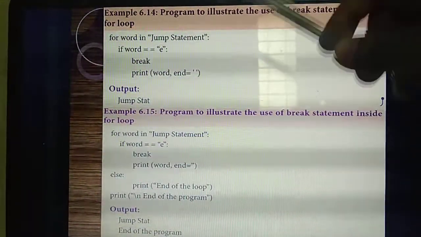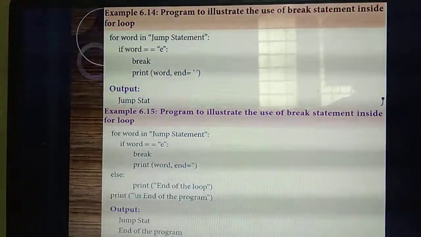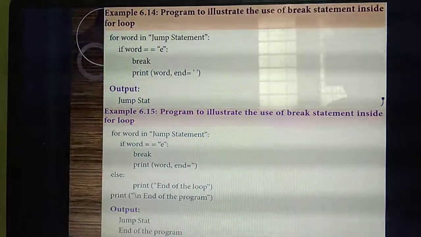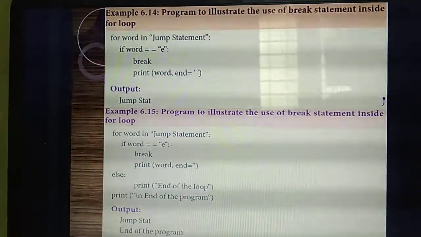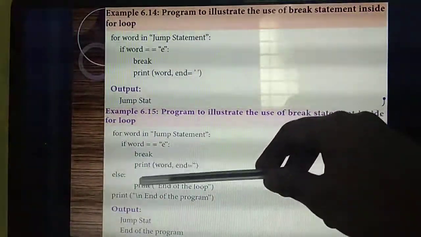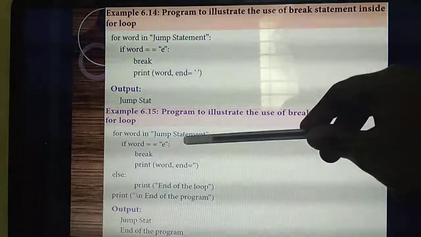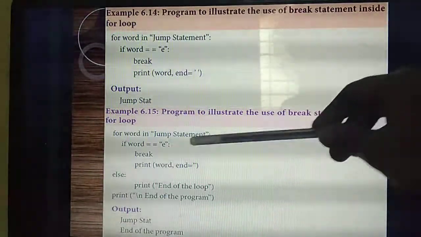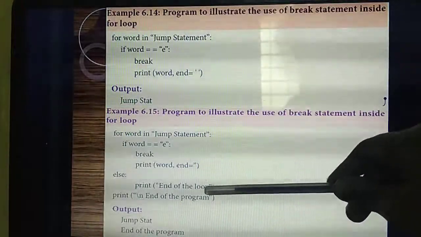Understand? How many parts are there? Only one part, that means the true part alone is there. The same program they have given with an else part also. Okay, same program, listen. It will print jump statement. After that, will it execute E up to the end? This part of the loop won't get executed. Then automatically it will come outside of the loop.